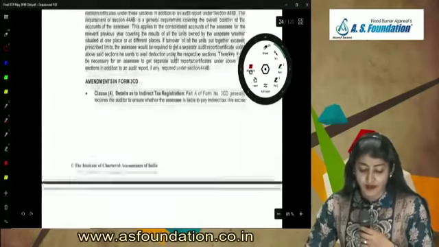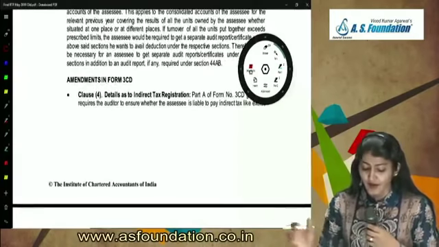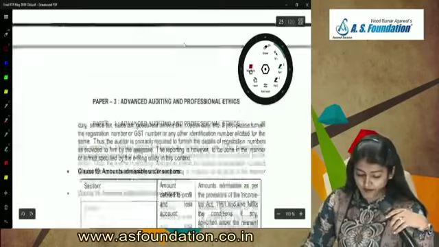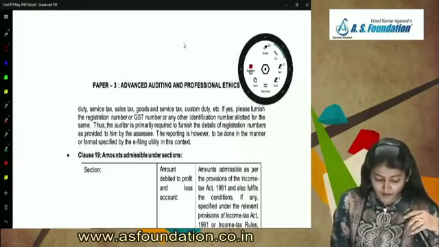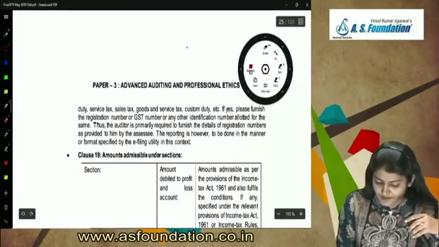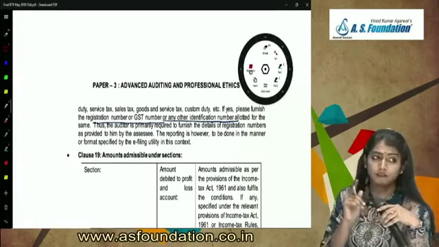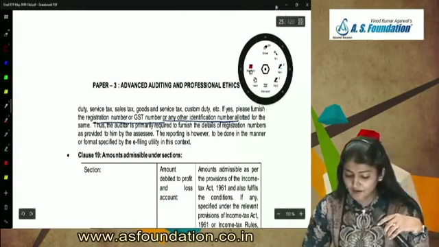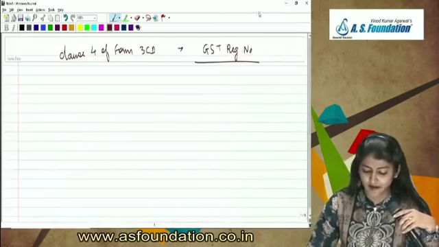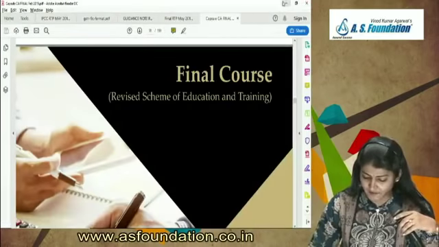So if I come to the RTP May 19, if I come to the amendments in Form 3CD, what does it say? Details as to indirect tax registration. So the registration number or the GST number or any other identification number allotted for the same. And in the exams, a question has already been asked once regarding clause 4 of Form 3CD.